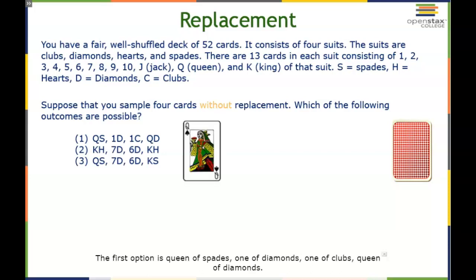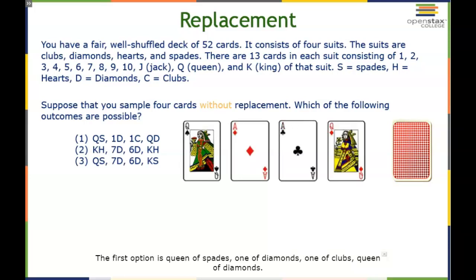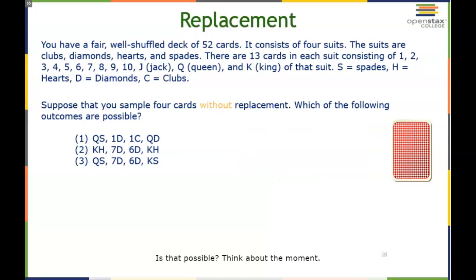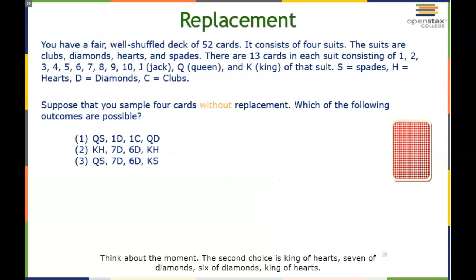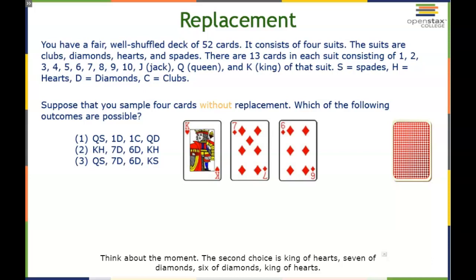The first option is Queen of Spades, 1 of diamonds, 1 of clubs, Queen of diamonds. We've just pulled the first 4 cards from the top of the deck, and we haven't put them back in the deck. Is that possible? Think about it for a moment. The second choice is King of Hearts, 7 of diamonds, 6 of diamonds, King of Hearts.